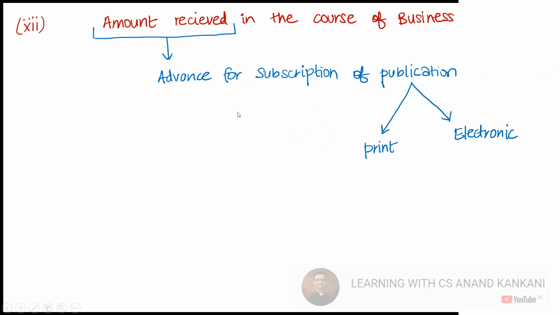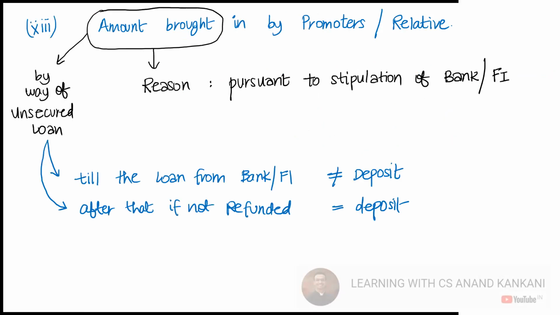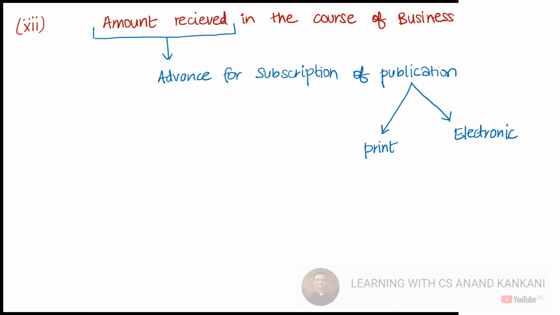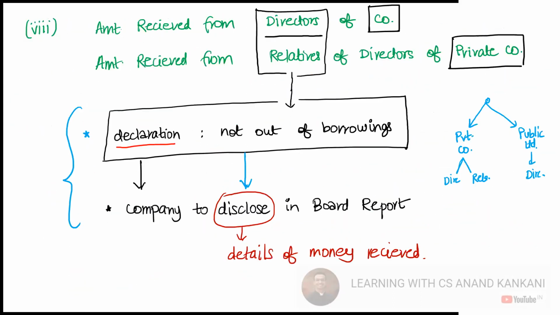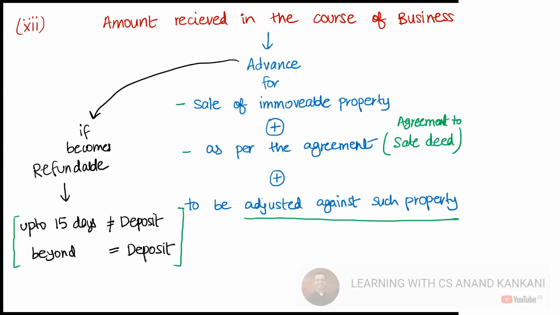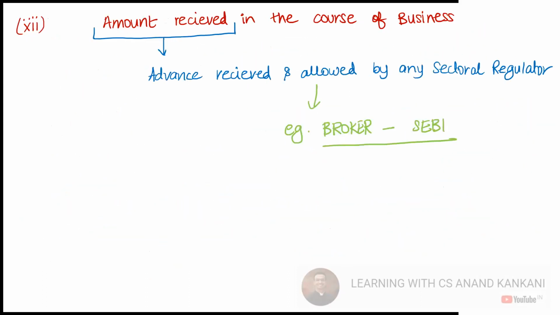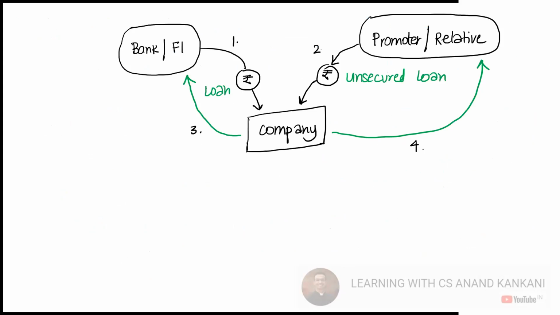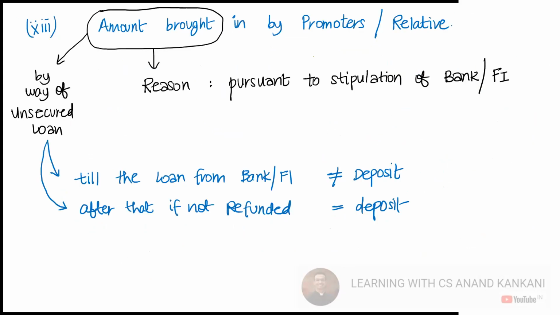Okay. Then the amount received by the company from the promoters or relatives. Now just understand, earlier we had the directors and the relatives: directors of the public company, directors and relatives of the private company. Now, you have the amount brought in by the promoters.